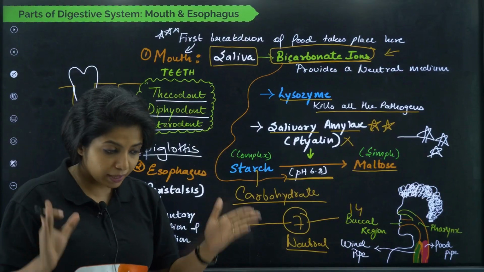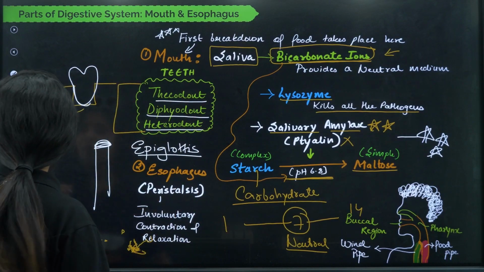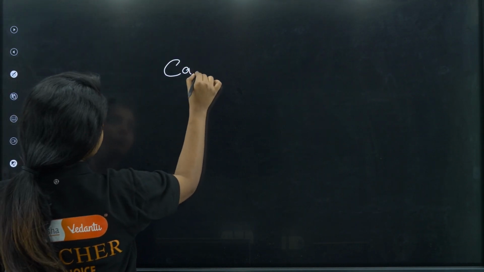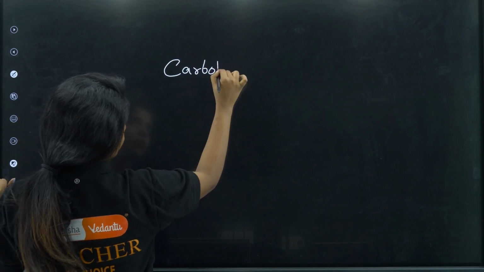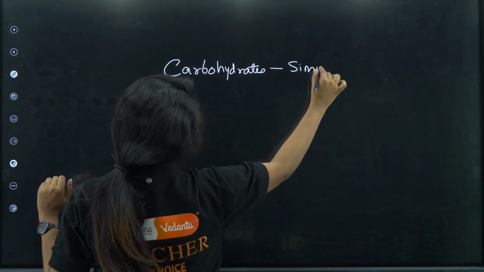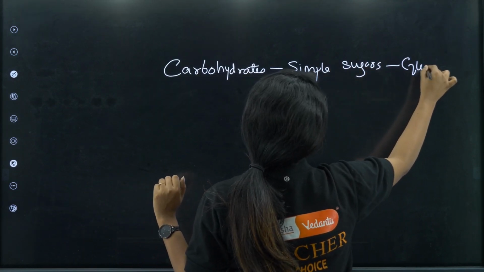Basically, what I want to do with the whole digestion inside my body is break down certain things. For example, I want to break down carbs, or basically carbohydrates, to simple sugars, like what? Glucose.